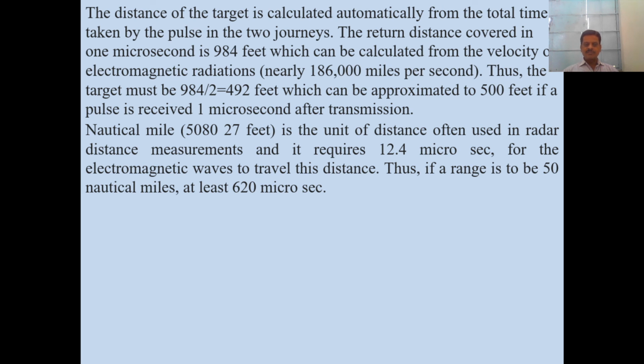In the radar system, the unit used for distance is the nautical mile, and 1 nautical mile is equal to 6076 feet, and it requires 12.4 microseconds for an electromagnetic wave to travel this distance. Thus, if the range is to be 50 nautical miles, it requires at least 620 microseconds.